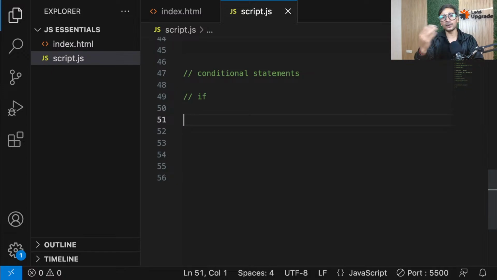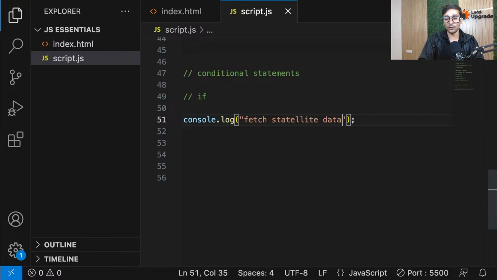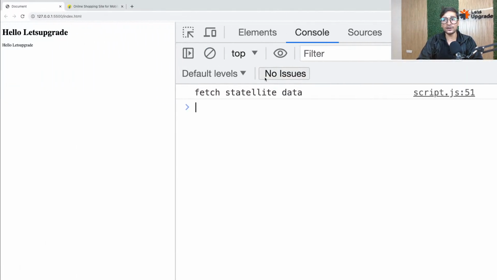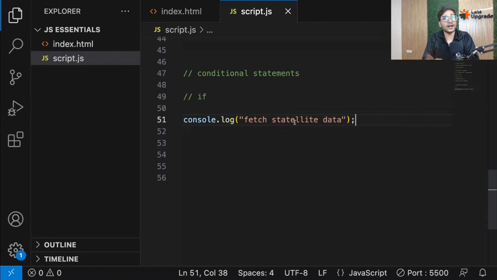How to write it? Let me give you a basic example. Let's say this is some very important NASA code, something like fetch satellite data. Now I know it's not a very important code, it's simply a print statement, but let's say this is some very important code, and in future this may be some 1,000 lines of code. Right now, if you just go ahead, you'll see it's already working. This code is directly working, but I don't want this.